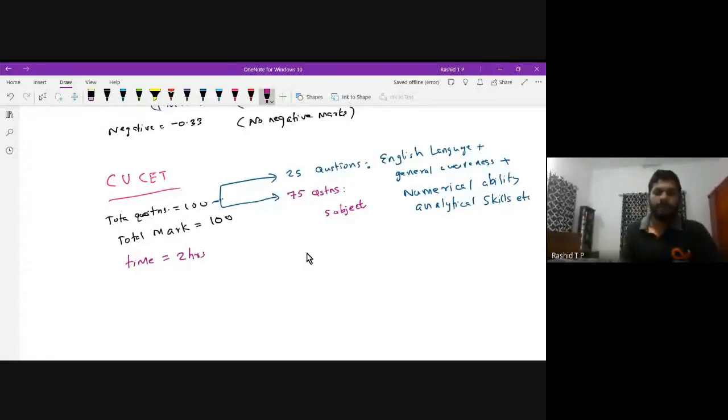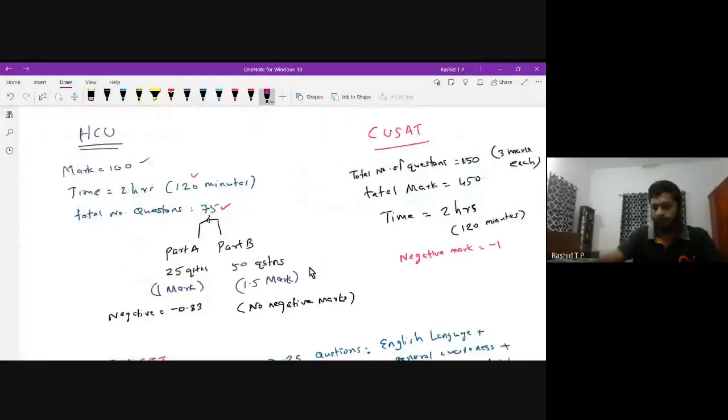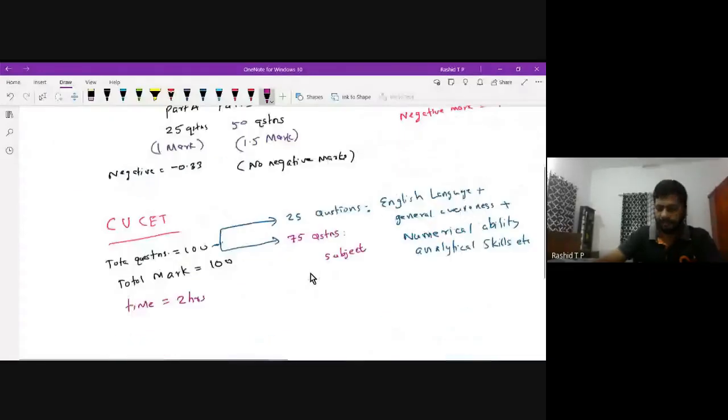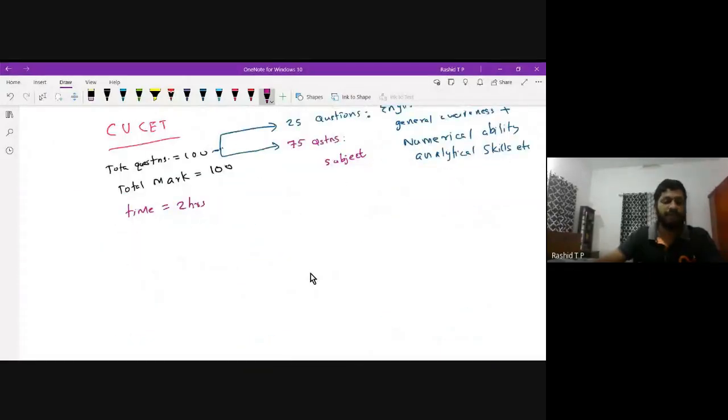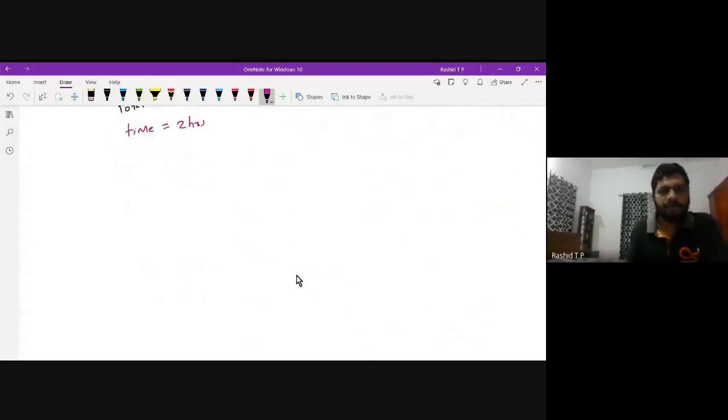Okay. This is a brief idea about the exam pattern. And now what we have to do is be quick enough to solve the problems, and be very careful about spending time on each question. In such a direction, we have to go ahead with our preparation. Okay, fine. My topic is electromagnetic theory. Other examinations are there to be discussed, which we will discuss later.